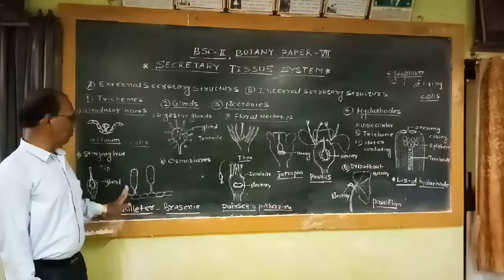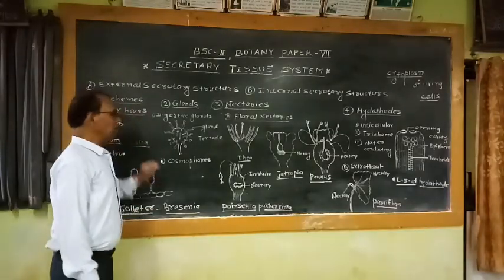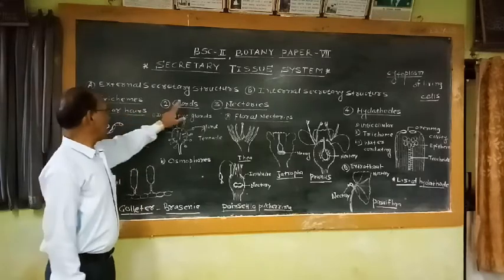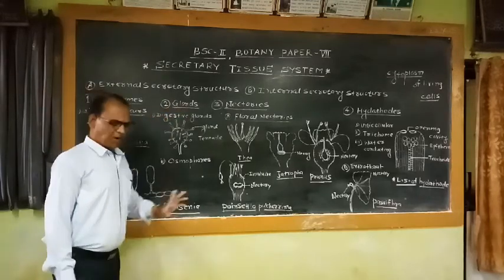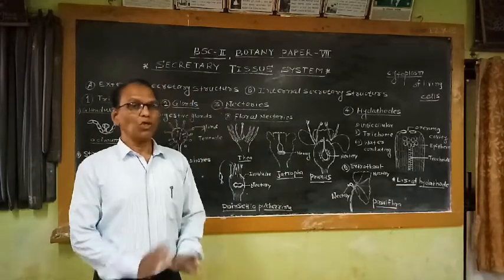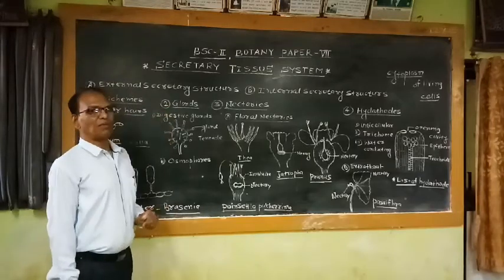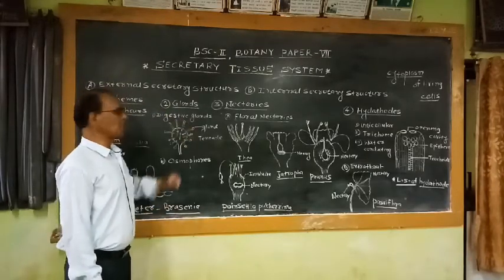Then the next example of external secretory structures is glands. There are different types of glands, but those glands which have the ability to secrete digestive enzymes are commonly studied under the heading of digestive glands.